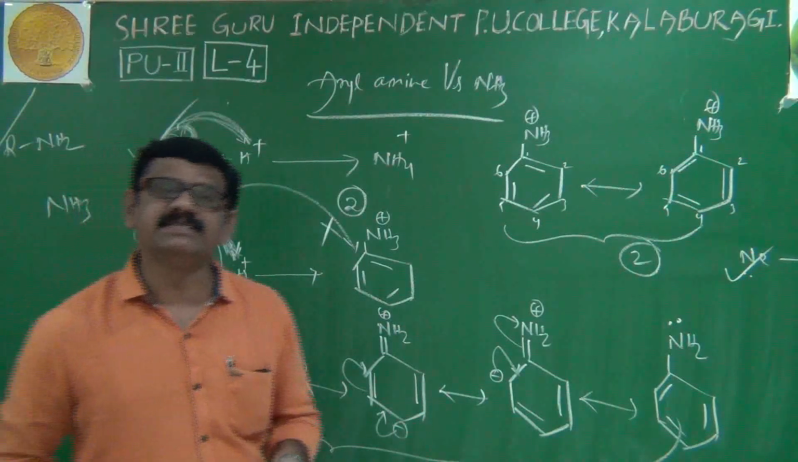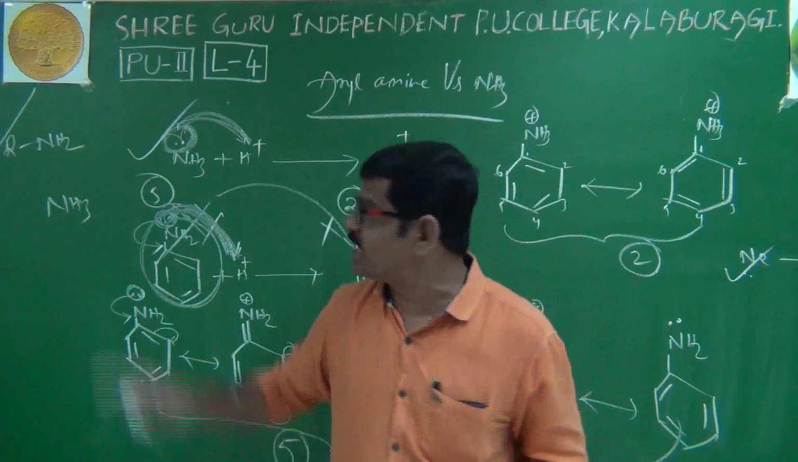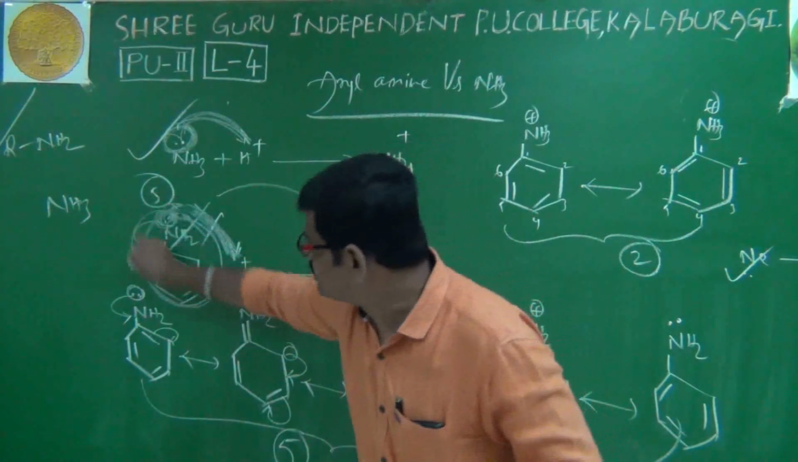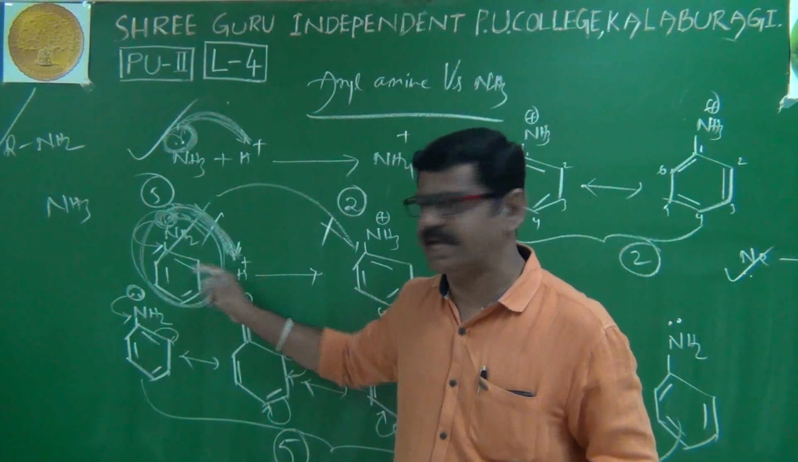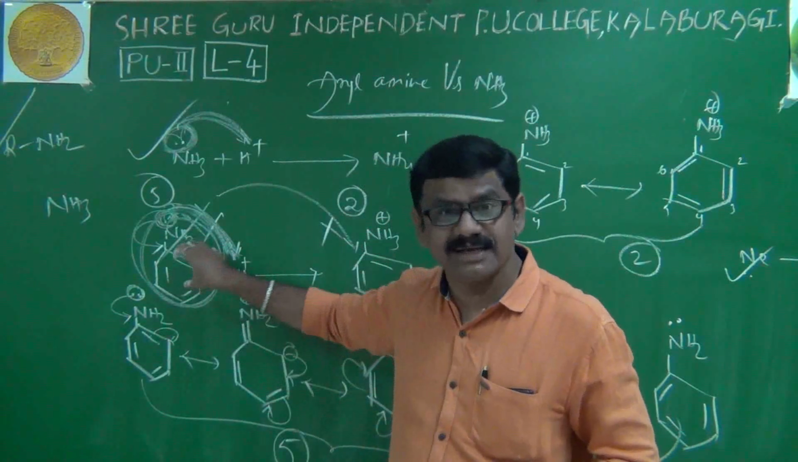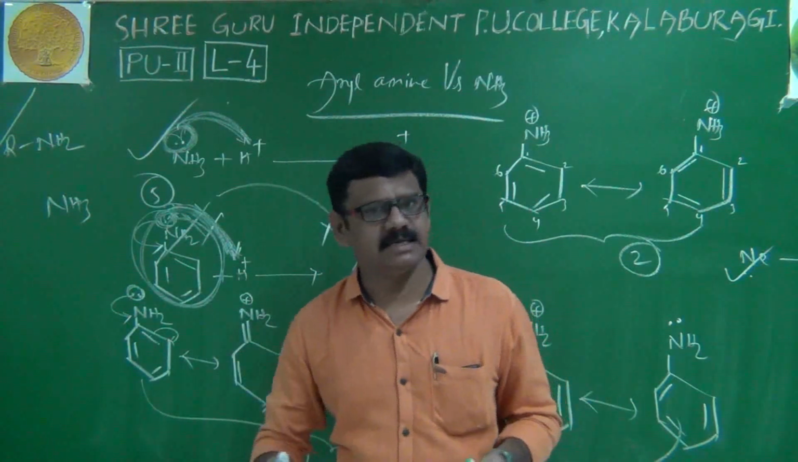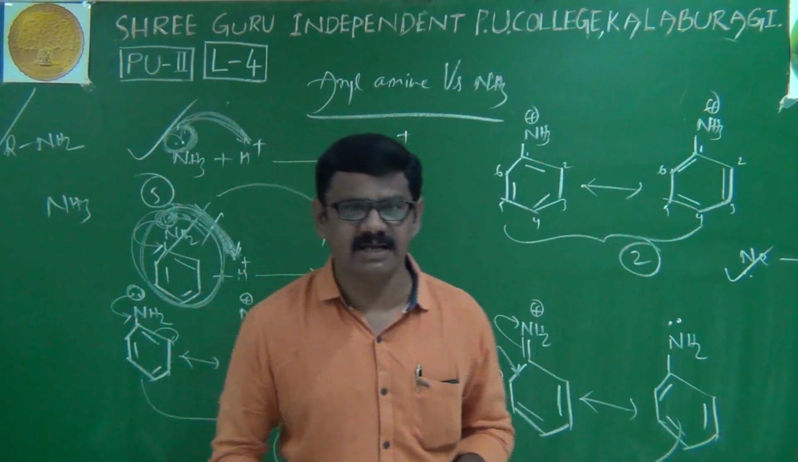In the next class, we will discuss the effect of substituents on the basic nature of aromatic amines. Means I will substitute some groups, like an electron donating group or an electron withdrawing group, on the ring. What happens? Whether its basic nature increases or decreases will be discussed in our next class.